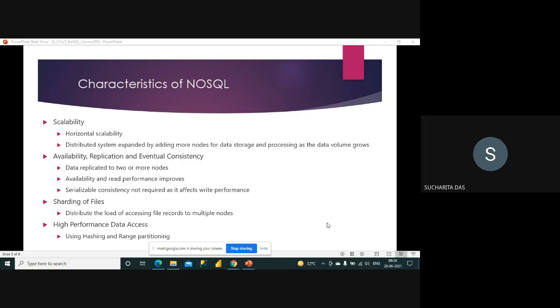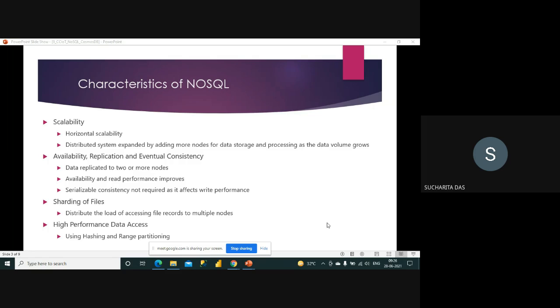And consistency is something that, when we talked about relational databases, is very important when you are talking about transactional databases, right? Because there can be multiple transactions going on at the same time. Consistent means concurrent transactions are happening, so it should be consistent.